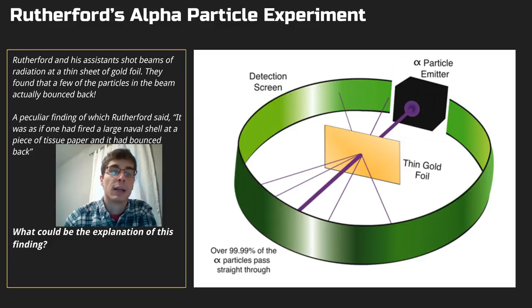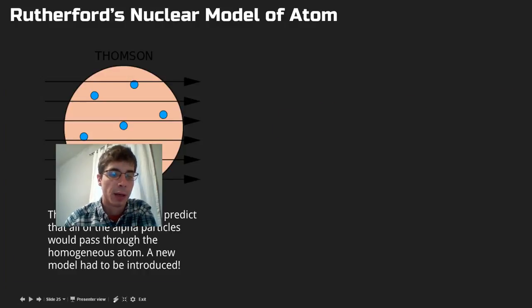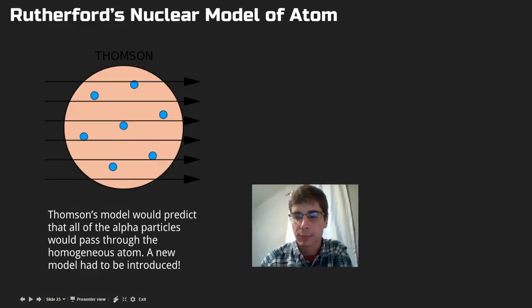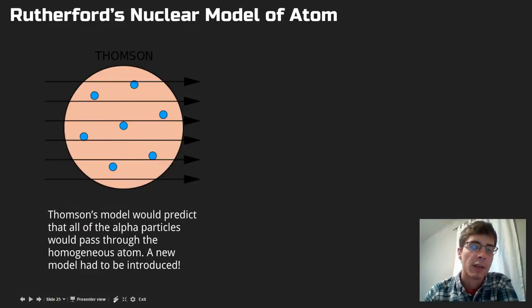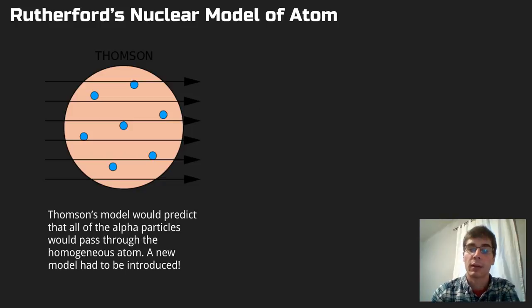At this point in time, Rutherford was actually a colleague of J.J. Thomson, who we had just learned about, and J.J. Thomson had the plum pudding model. Here's our plum pudding model from J.J. Thomson. And according to his model, these alpha particles will go right through any of these gold atoms. There isn't really anything to stop them. There's the pink part that has a slight positive charge. There's the electrons, which are tiny, tiny things. And we would think that the alpha particles would go right through it. But that's not what they saw.